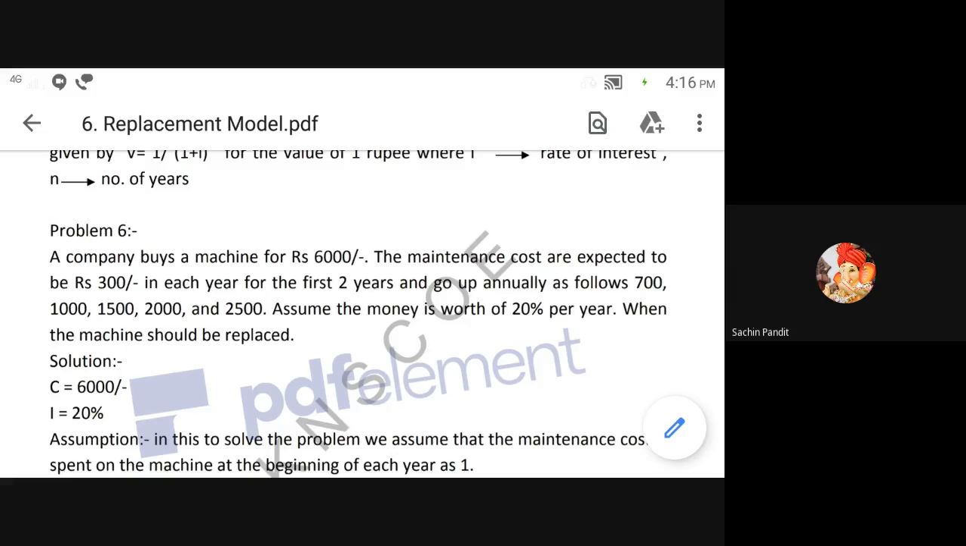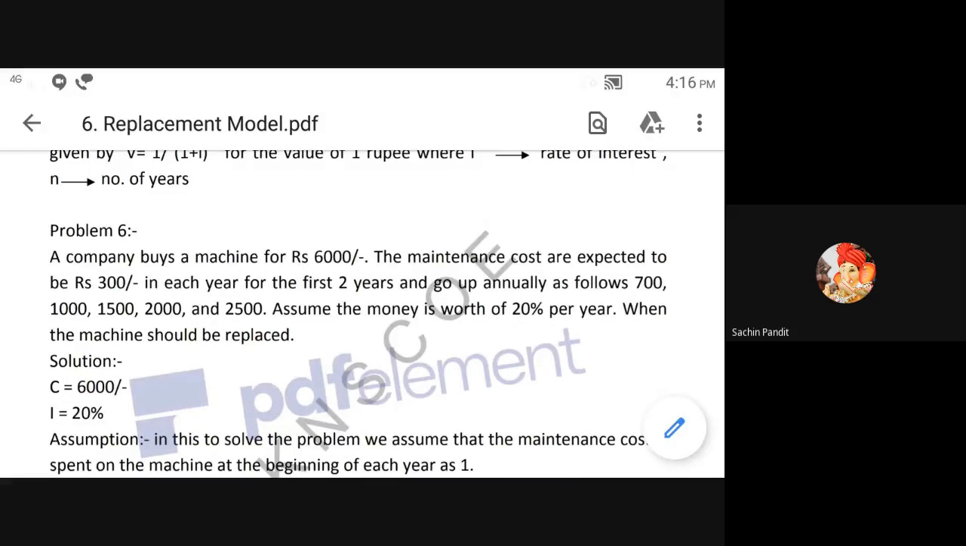According to that, we can find out this problem is the second type of problem, because the interest rate is given: 20% per year. Assume the money is worth 20% per year; when should the machine be replaced? Same problem is there.